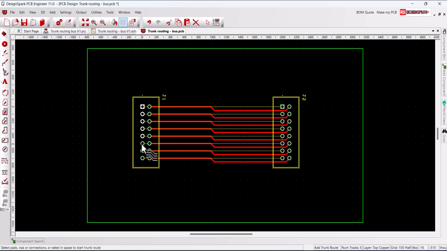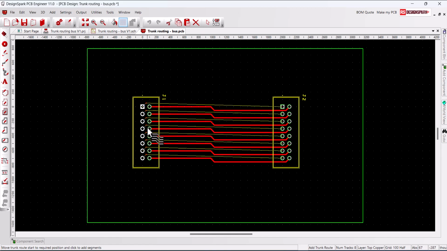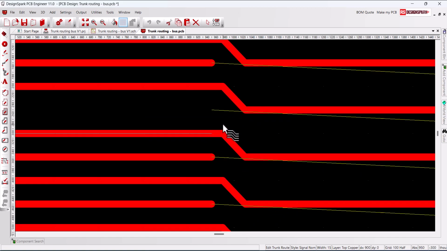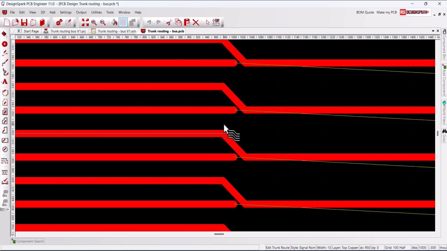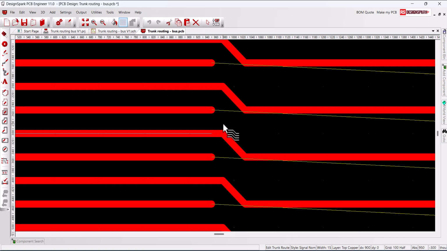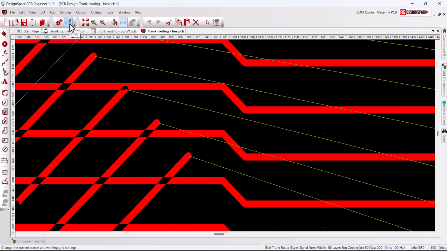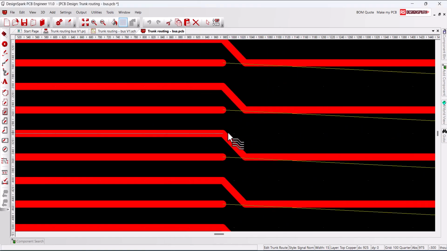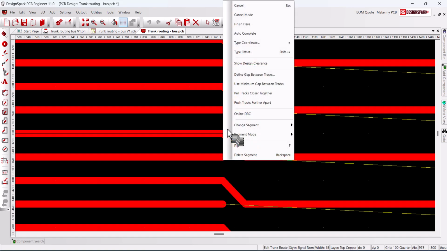Repeat for the other row of pins and start routing. Use the zoom from the number keys to get a better view. Here we find our snap to grid is not correct to get a nice 45-degree transition, so we change the snap to grid to 1/4. We now have the tracks at the required position and select Finish Here.